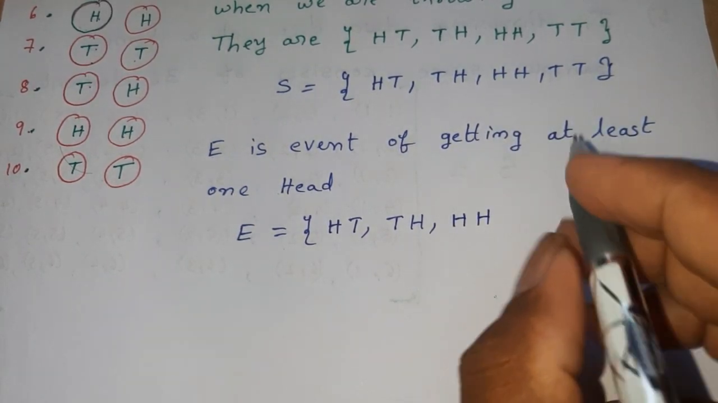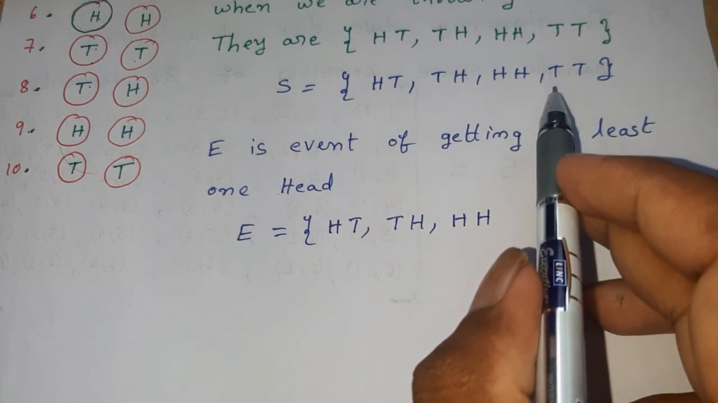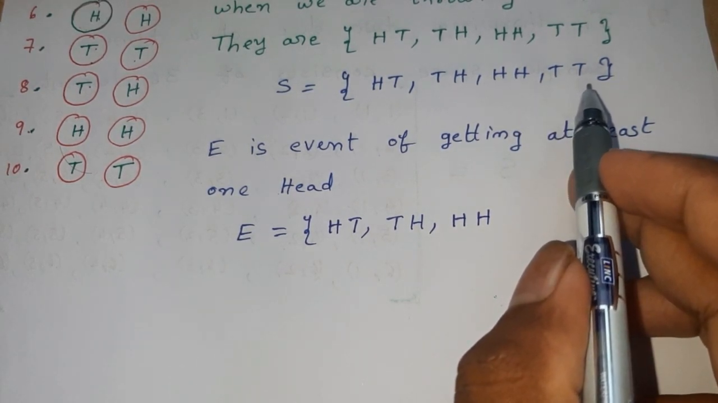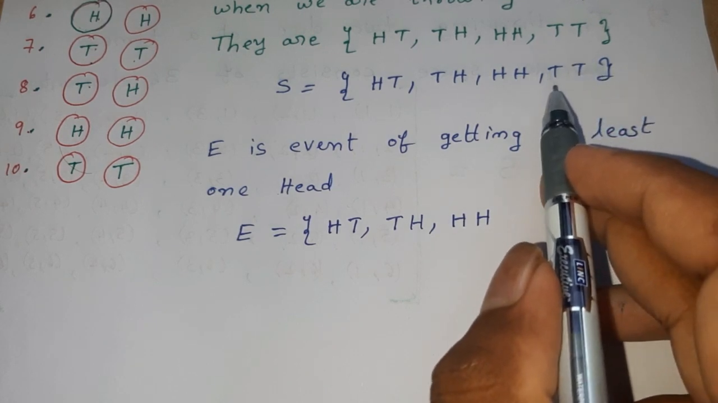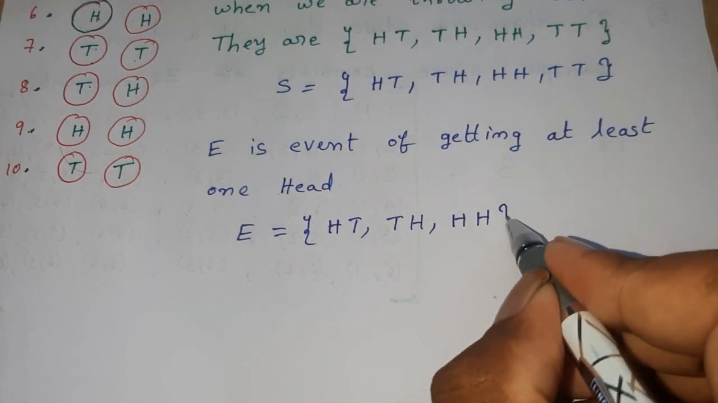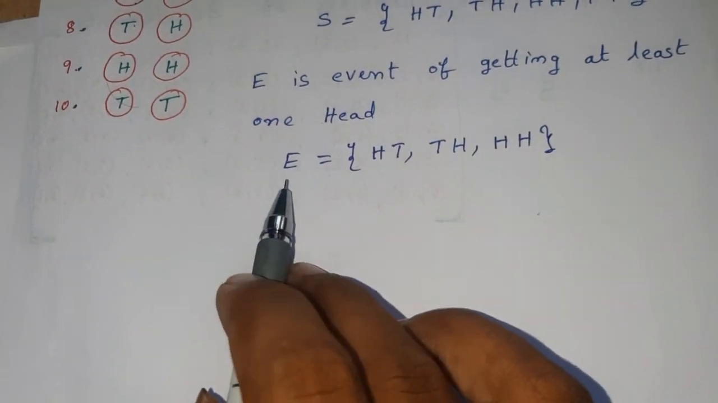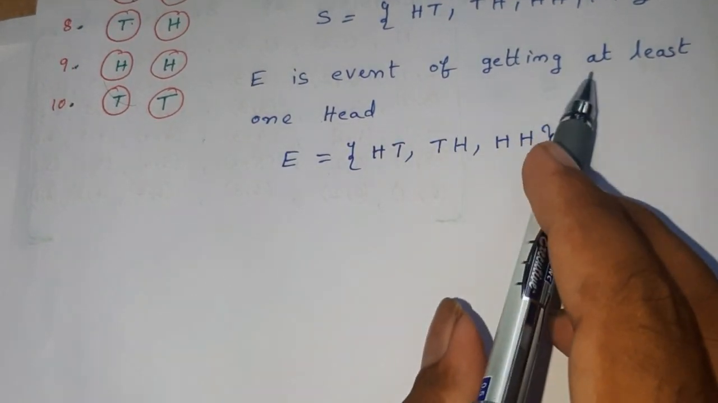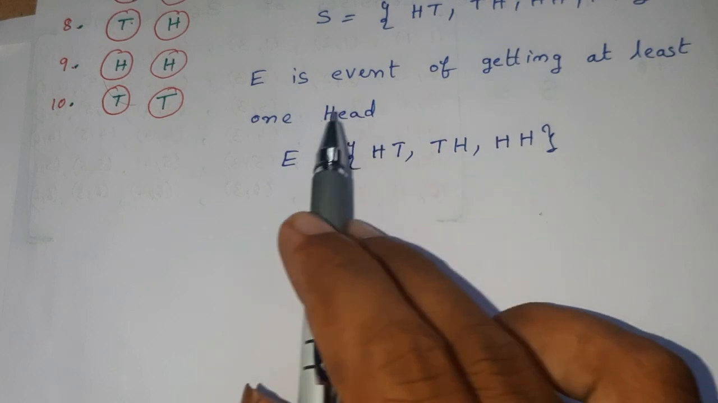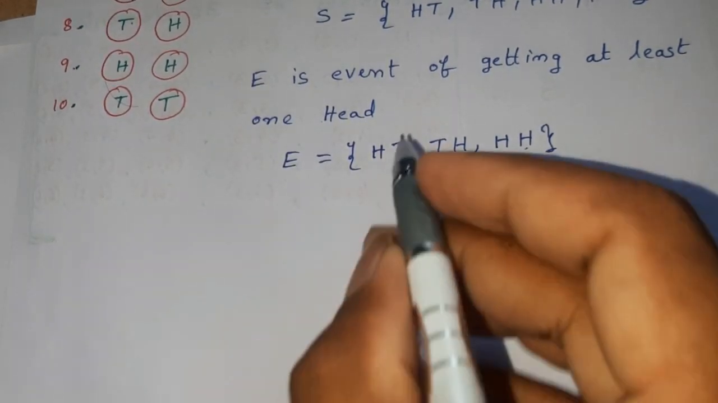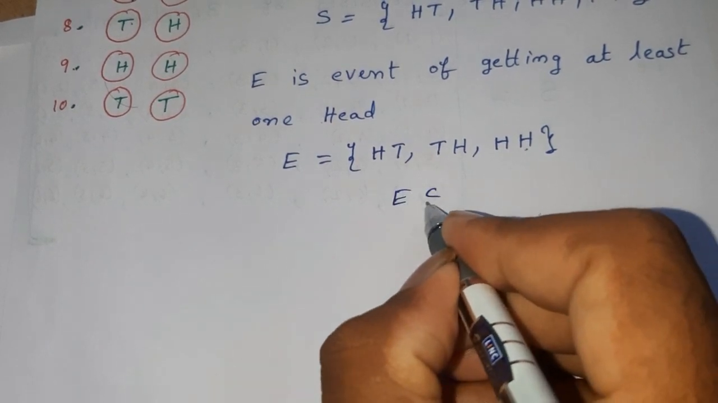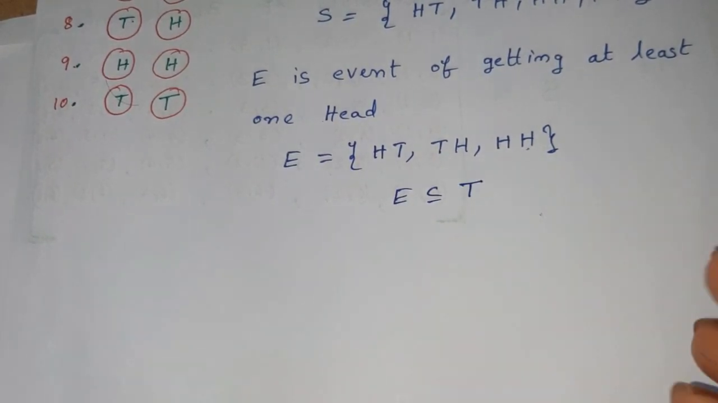Now in the last outcome there is no head, therefore it is not our favorable case, so we are not choosing it. Therefore in this event, which is defined as getting at least one head, there are only three elements in E. Clearly E is a subset of S.